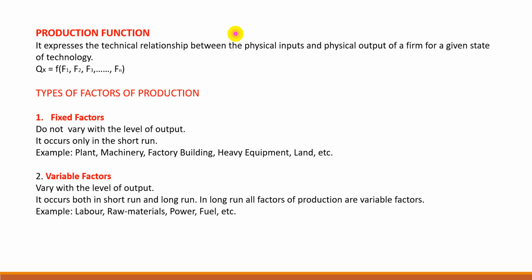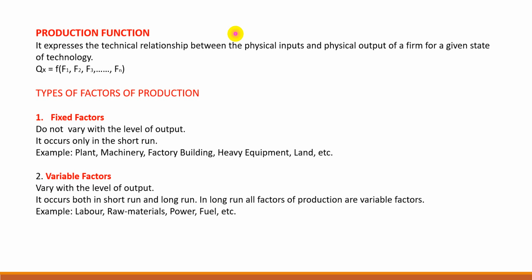Types of factors of production. Factors of production are of two types: fixed factors and variable factors. Fixed factors are those factors which do not vary with the level of output. Means if the output increases or decreases, there will be no change in the fixed factor, such as land, building, machinery. If you produce 1, then also the same. If you produce maximum, then also these factors remain constant. And these factors occur only in the short run. So the existence of fixed factors is only in the short run.